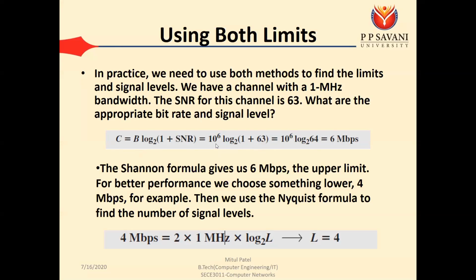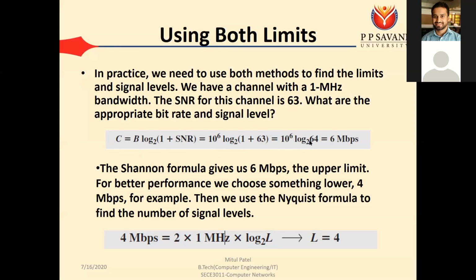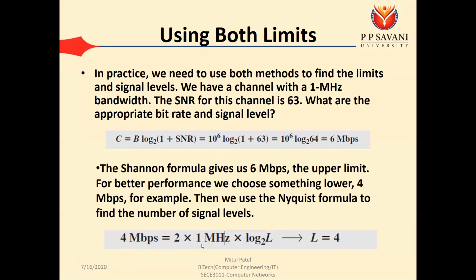Okay? So 4 into 10 is to 6 log 64 base 2. That is, we can say that now it is 24 Mbps. Okay? So we need to use this 24 Mbps here. 24 Mbps equal to 2 into 4 into log L base 2. Okay, so 24 Mbps equal to 2 into 4, that is 8. 24 equal to 8 into log L base 2. So we can say that log L base 2 equal to 48. So log L base 2 equal to 3 and L equal to the 8.